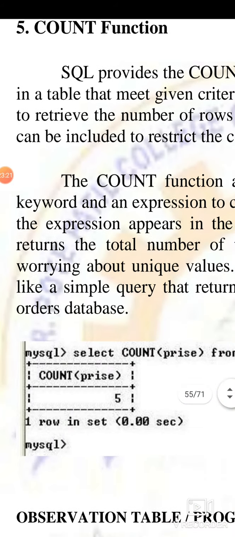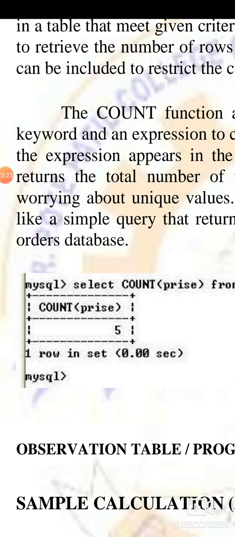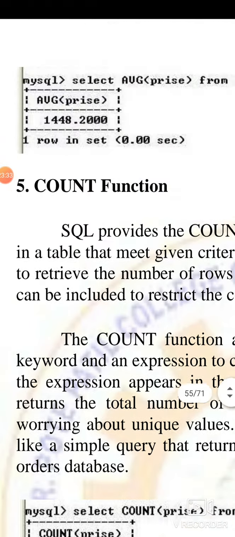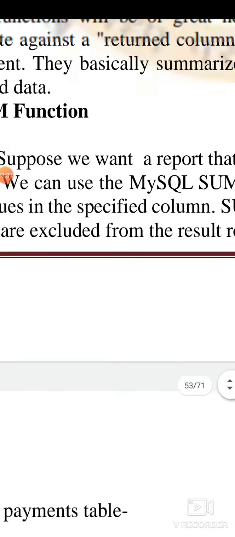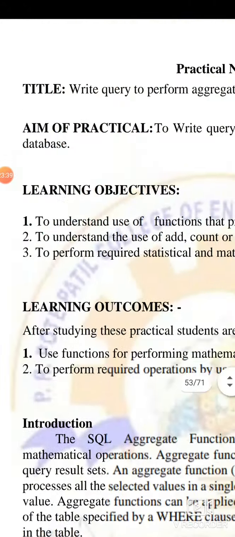So that is what these particular functions are used for. Then count will count how many values are stored. Suppose in that column price we have stored 5 different values, so the count will be 5. This is very simple. Its execution is very simple. The command in itself is very simple, and these are called functions. These are called the basic aggregate functions.